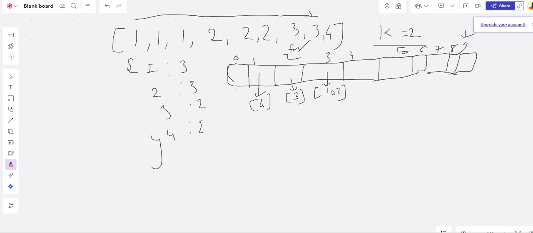Now, to build this, first we'll go through this array and create a map with the frequencies. That will take big O of n time. After that, we'll iterate this map to store the numbers by their frequency. The key is the number and the value is the frequency. So at this particular frequency, I have to store this number. Similarly, at this frequency, I have to store this number. That's what we are going to do. So you see at 3, we have this.